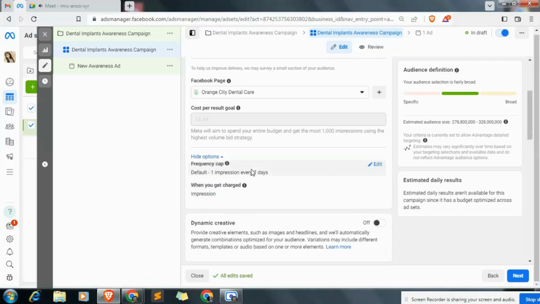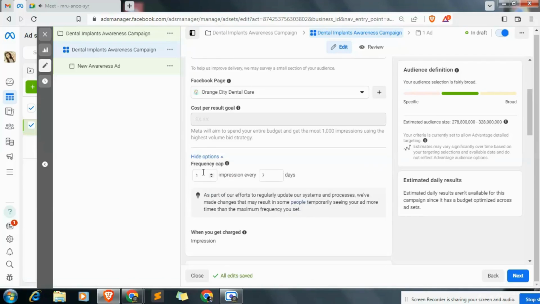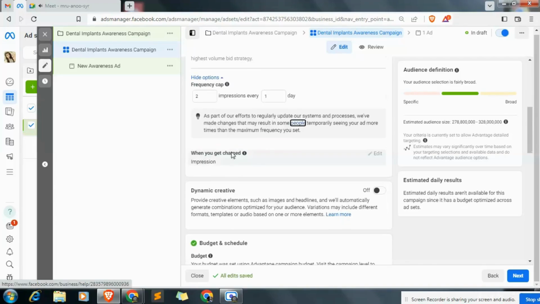So show more options. Frequency cap. We want to show our ad one time every 7 days, or 2 times in 1 day. If you are living in this city and using Facebook, you will see this ad 2 times in a day. Okay, as simple as that. So next, when will I get charged? If anyone sees my ad, I will get charged, or this account will get charged.